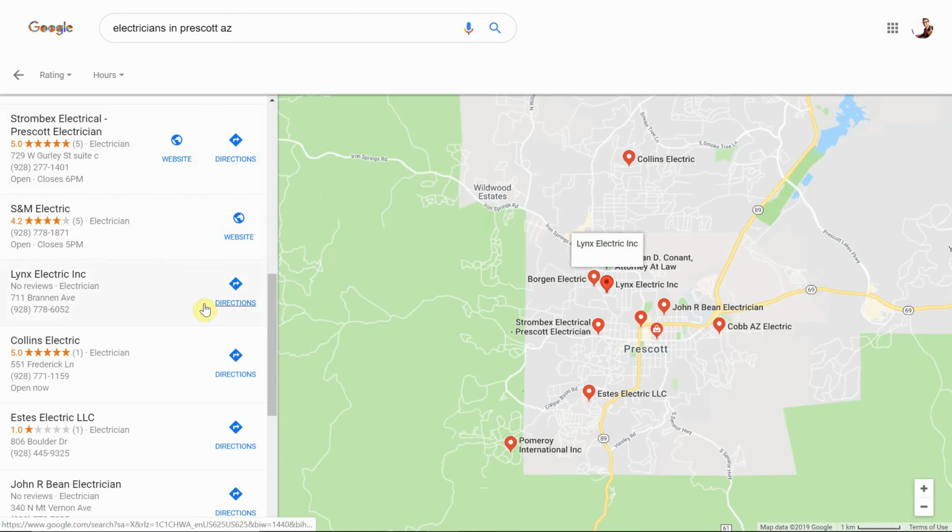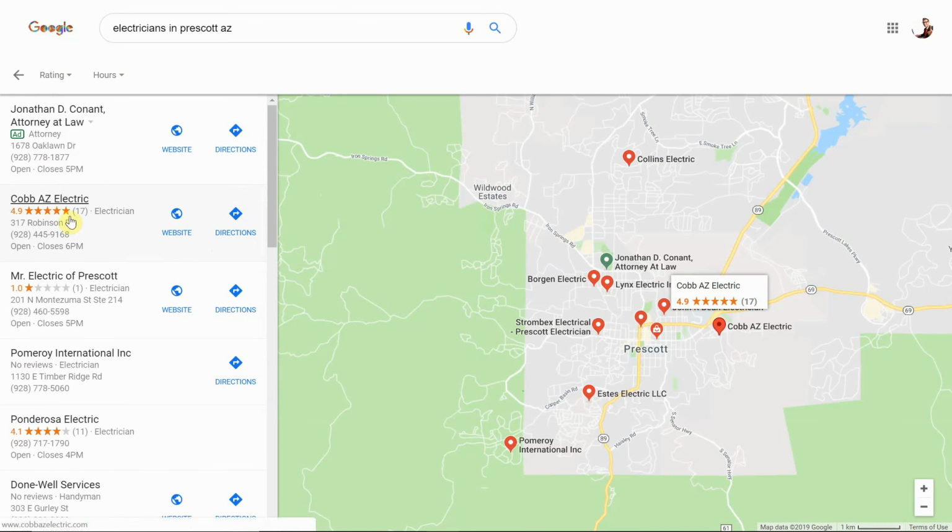Which also, again, if you were up there right next to Cobb and you had 4.2 and they had 4.9, with a little bit more than 3 times as many reviews, that's going to be a big factor in whether or not somebody clicks on Cobb or clicks on your link there. So that's also definitely something that we can help you out with.